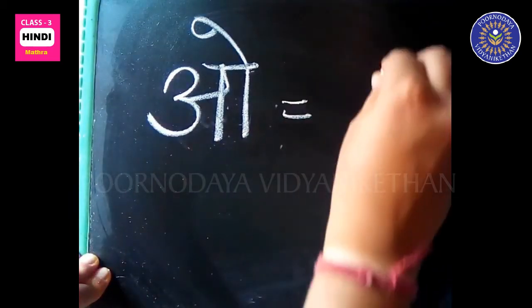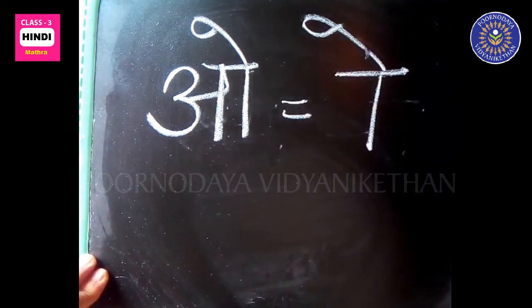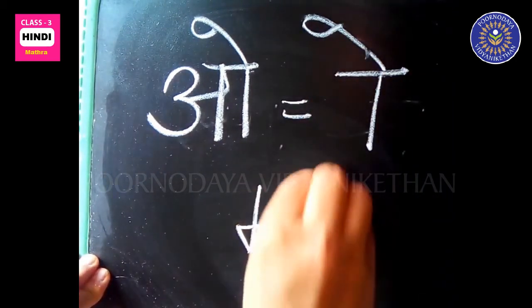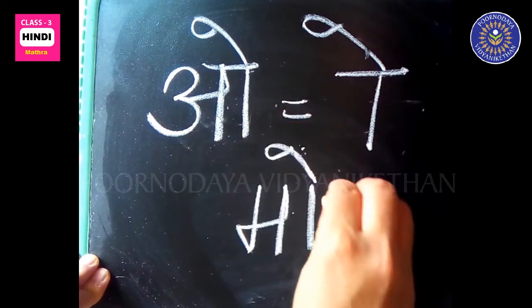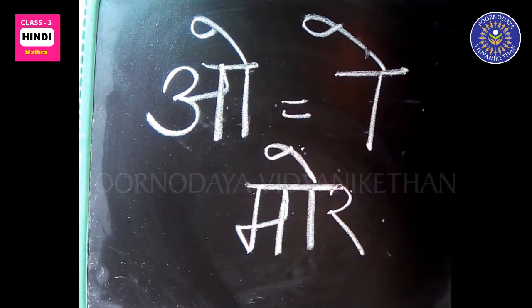O matra is denoted as one standing line and one flag on the top, like after ma, one standing line and one flag on the top becomes more. Ma o ra. More.